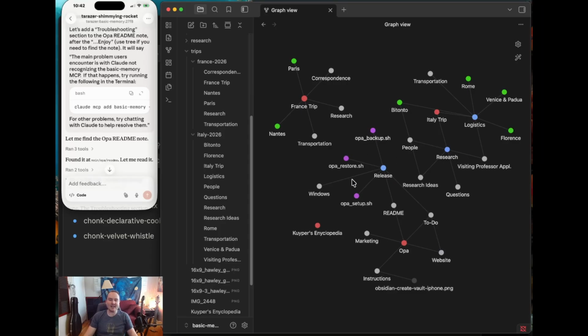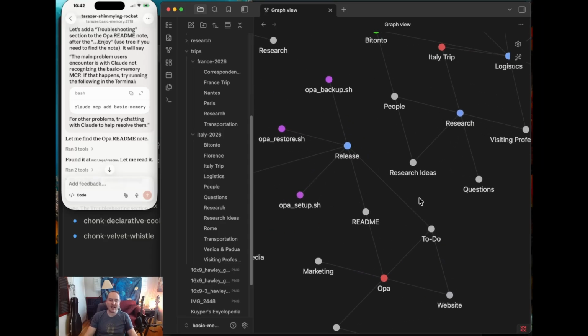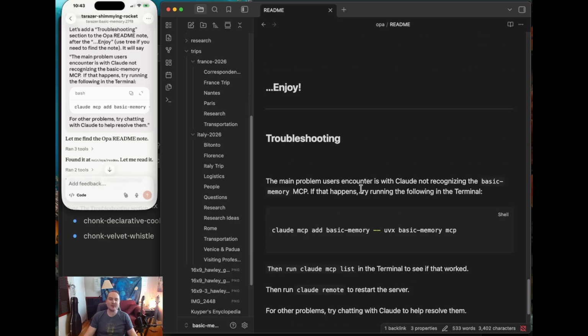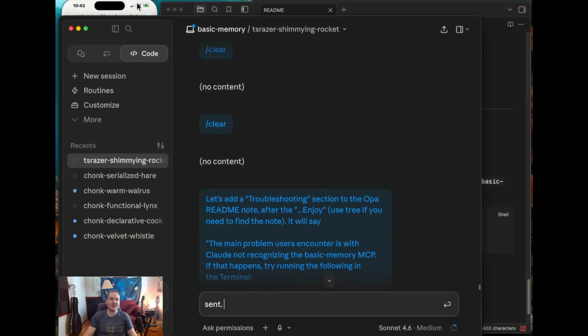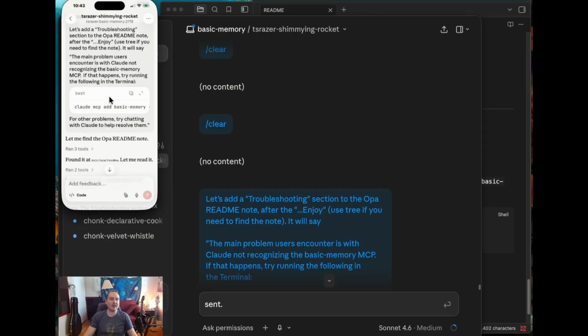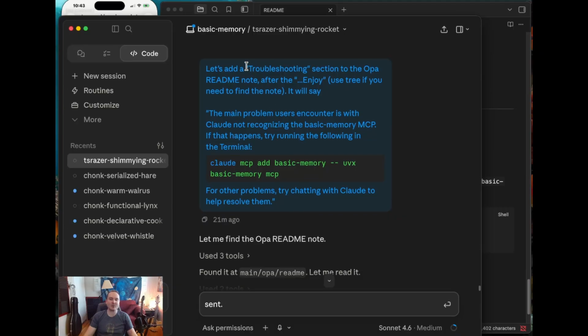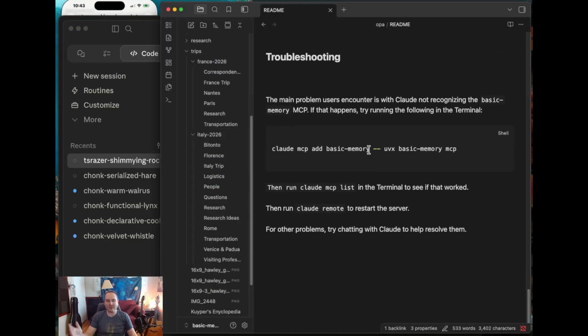One other thing I've added is a little troubleshooting section. And in fact, I can show you how I did it, right? This is in the README. Down at the bottom, there's a little troubleshooting thing. The way I created it, I don't remember whether it was on my phone or in the desktop version, but I just said, let's create a troubleshooting section on the README note. And I provided all the content. I didn't just let Claude generate whatever it wants. Usually the problem that sometimes people run into is making sure that Claude can talk to the basic memory MCP. And so now the README has that information.